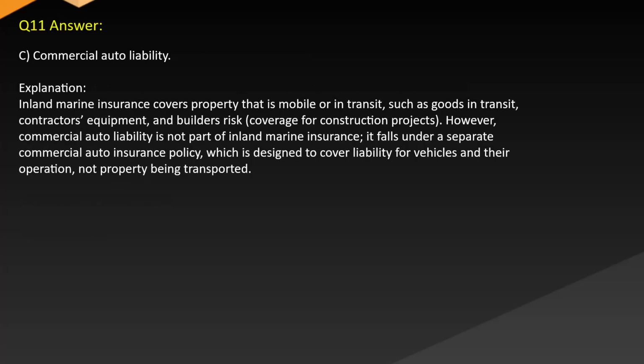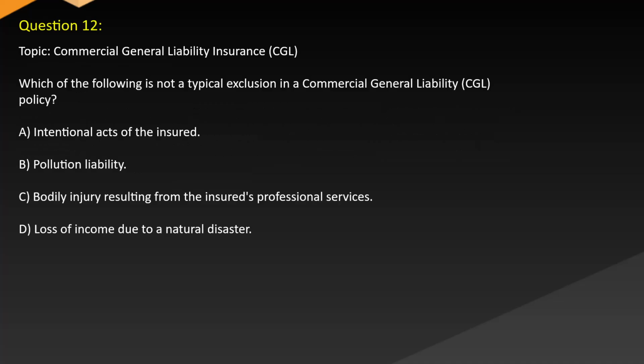Answer: C. Commercial auto liability. Explanation: inland marine insurance covers property that is mobile or in transit, such as goods in transit, contractors' equipment, and builders' risk coverage for construction projects. However, commercial auto liability is not part of inland marine insurance. It falls under a separate commercial auto insurance policy, which is designed to cover liability for vehicles and their operation, not property being transported.